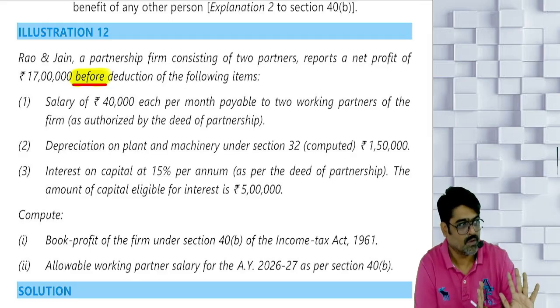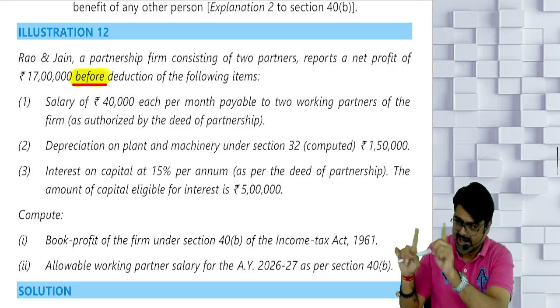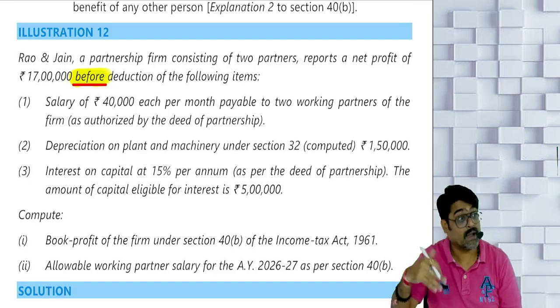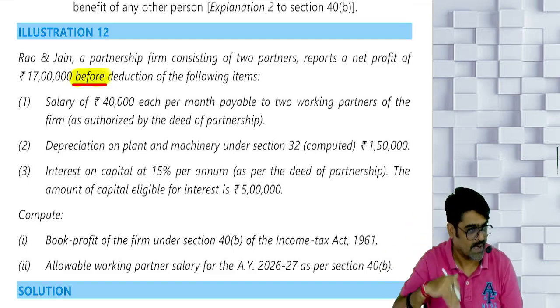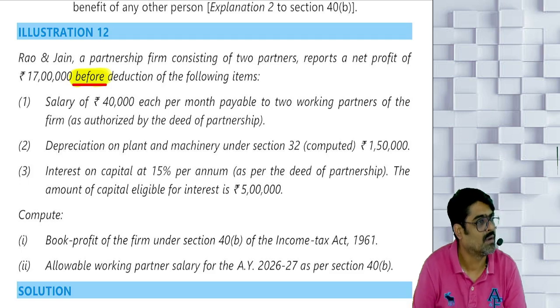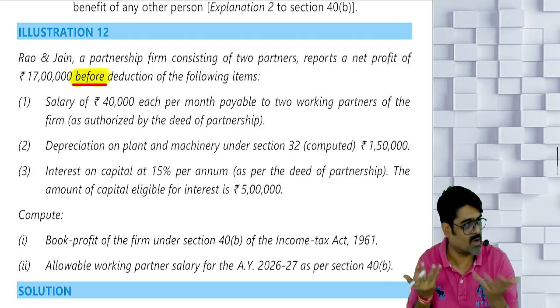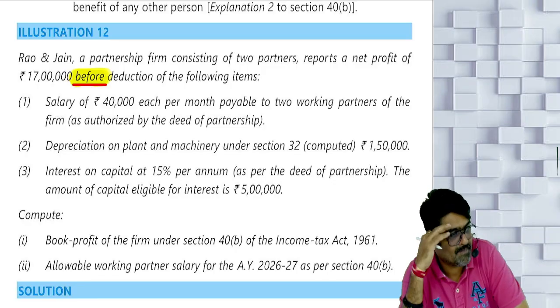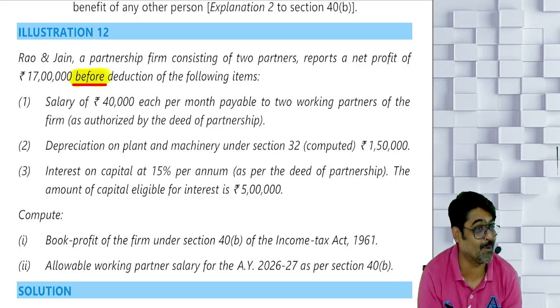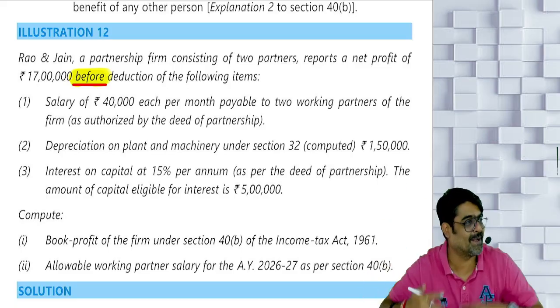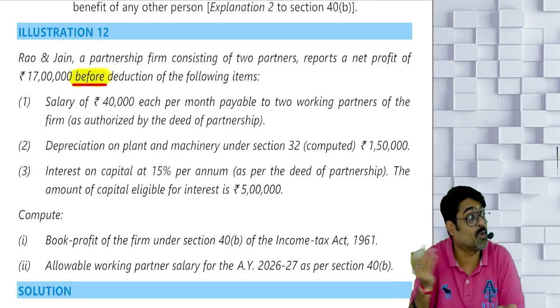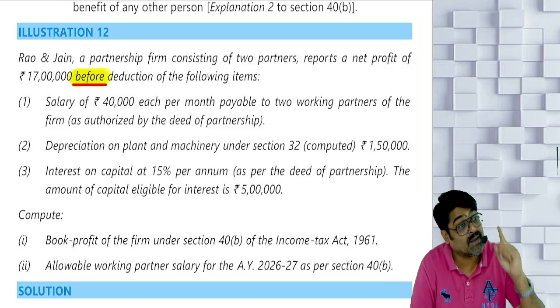So what we are going to do, first this question we are going to solve as it is. Then I will change one piece of information in the question, and accordingly we'll check how the answer will differ. Yes or no? I have to make you ready for the worst-case scenario. The moment you see Rao and Jain in the exam, you'll say, same question we solved in the class, same question in the ICAI study material, Rao and Jain. And maybe you might also remember the answer, because before the examination you might have revised this question. And the ICAI is very well aware of all these things.